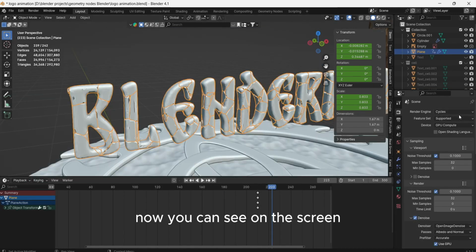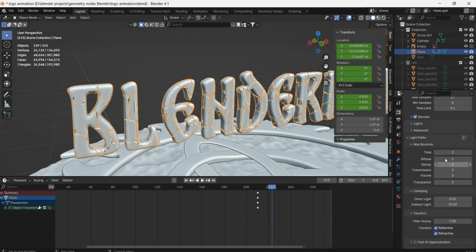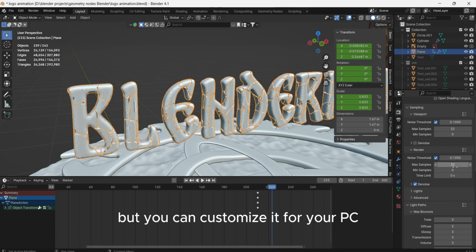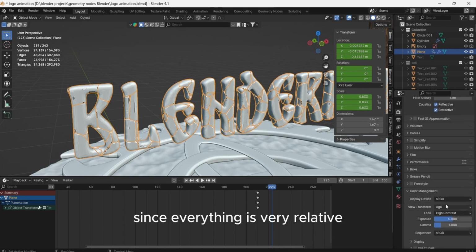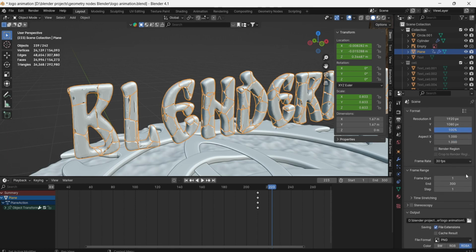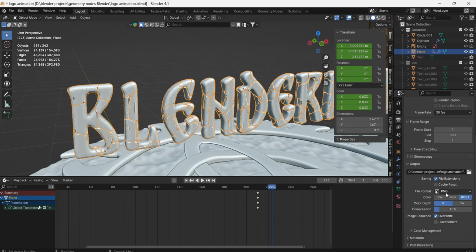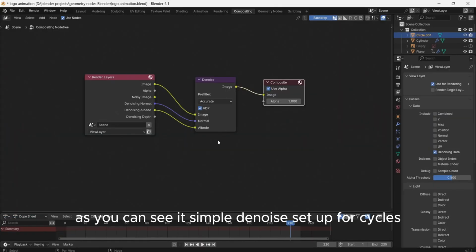Now you can see on the screen I am showing the render settings that will help speed up the rendering process on the Cycles engine. But you can customize it for your PC, since everything is very relative. Also, I promised a bonus for you my friends, so here it is. As you can see, it's a simple denoise setup for Cycles.